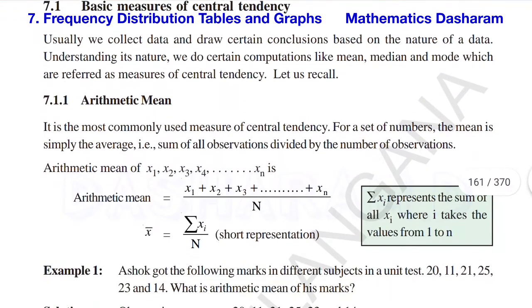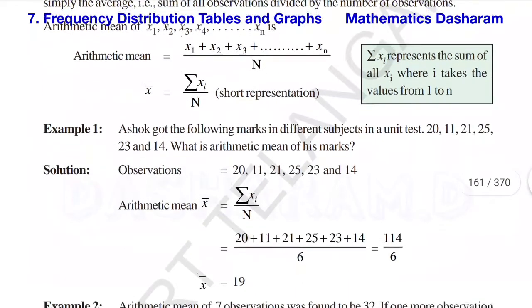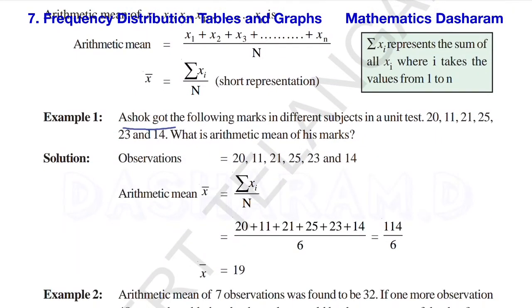We can write this formula in shortcut method. The arithmetic mean is denoted with x bar, equal to sigma xi, where sigma means addition, the sum of the observations, divided by capital N, the total number of observations. First, example 1: Ashok got the following marks in different subjects in a unit test: 20, 11, 21, 25, 23 and 14. What is the arithmetic mean of his marks?